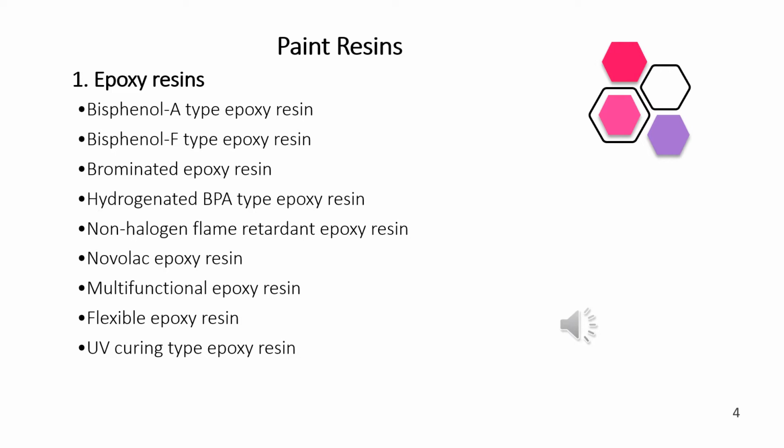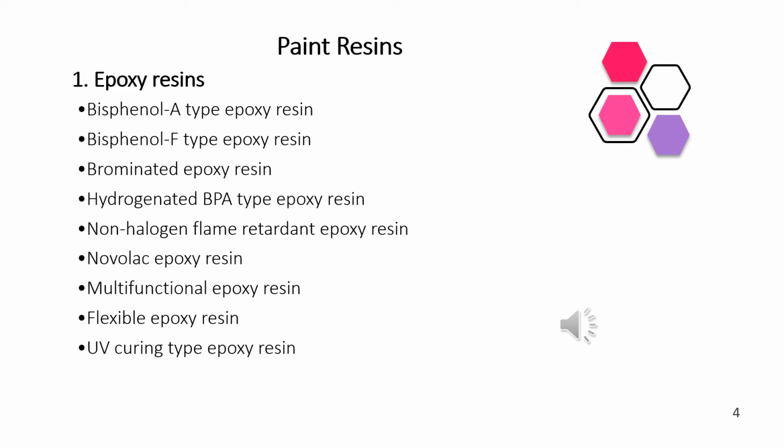Number 1, epoxy resins. So what are the examples of epoxy resins? Bisphenol A-type epoxy resin, bisphenol F-type epoxy resin, brominated epoxy resin, hydrogenated BPA type epoxy resin, non-halogen flame retardant epoxy resin, Novolac epoxy resin, multifunctional epoxy resin, flexible epoxy resin, UV curing type epoxy resins.